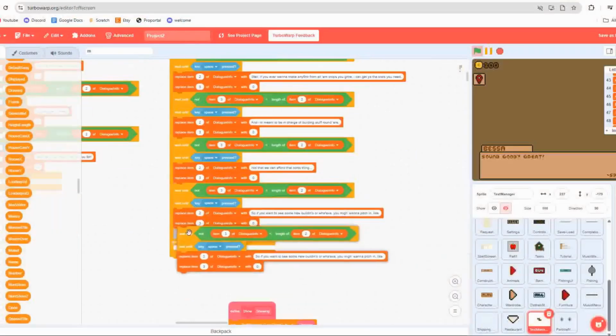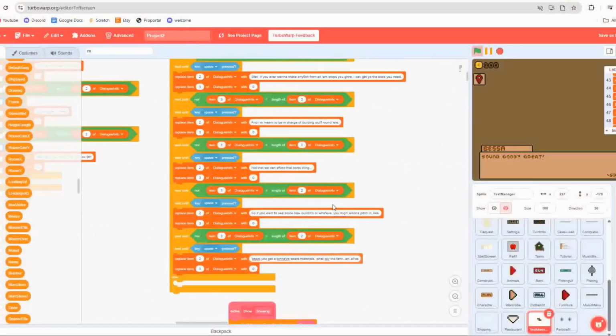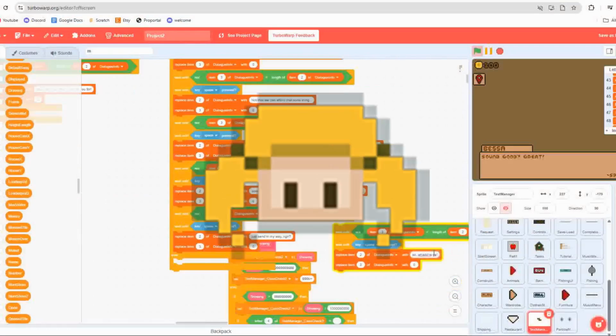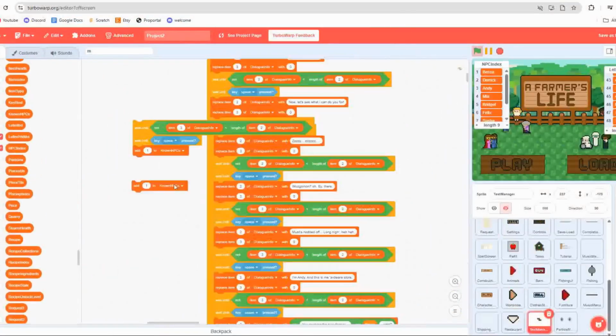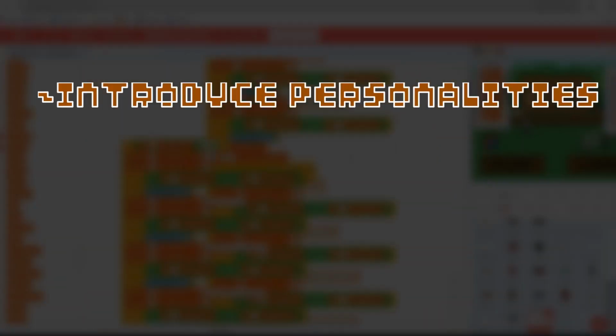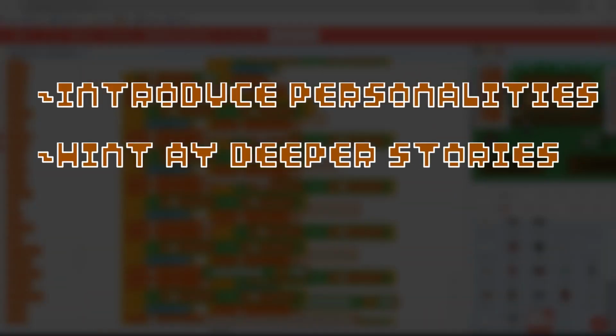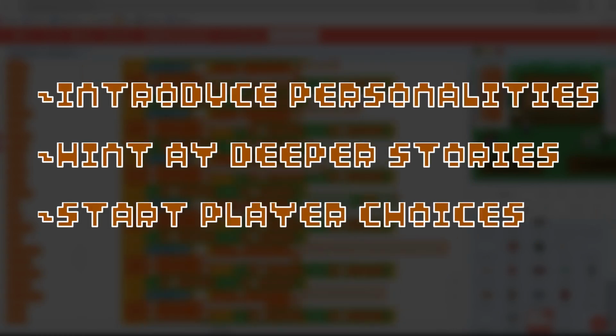I've written cutscenes to play the first time the player visits a location with an NPC. For example, meeting Besser for the first time you enter the shop. These scenes are meant to introduce the personalities of each character, hint at the deeper storylines that unfold as you get to know them, and allow the player to begin shaping their own character through dialogue decisions.